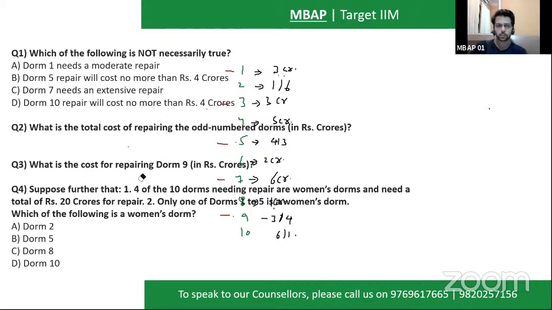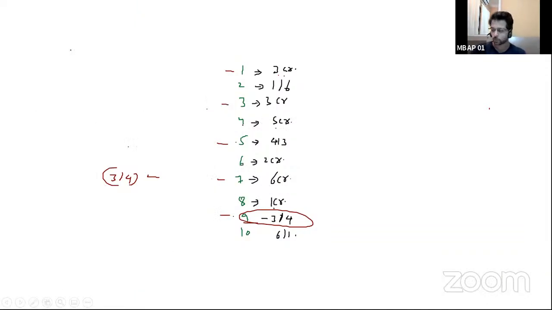Third, what is the cost of repair of DOM number 9? DOM number 9, we know the value, right? DOM number 9 will require either 3 crore or 4 crore, right? So if you know how to fill the given caselet, you can solve all the questions which have come, provided you have filled in the caselet really very well.